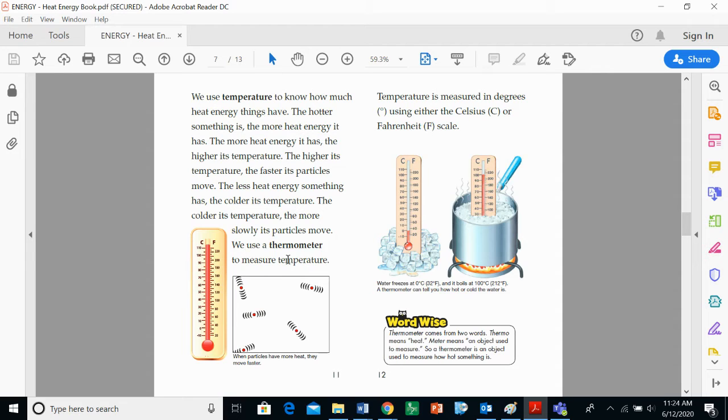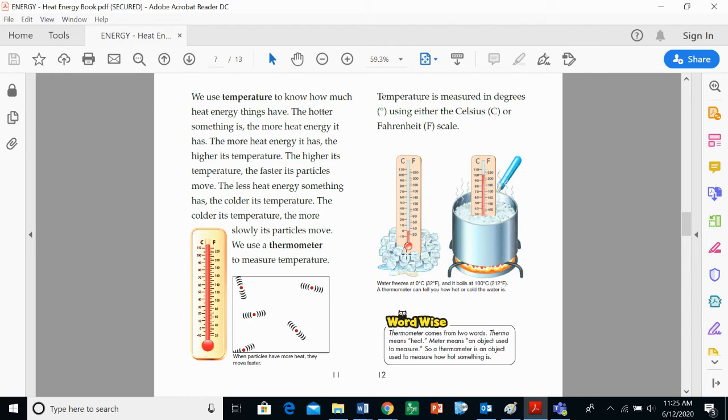We use a thermometer to measure temperature. But remember, size also takes accountability for this too. When particles have more heat, they move faster. Temperature is measured in degrees. This is the degree symbol, using either Celsius, so you would write degrees C for degrees Celsius, or Fahrenheit, so degrees F for degrees Fahrenheit scale.